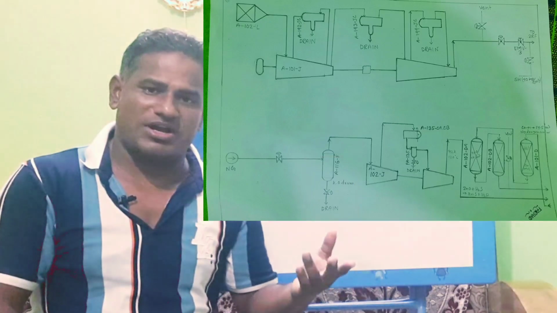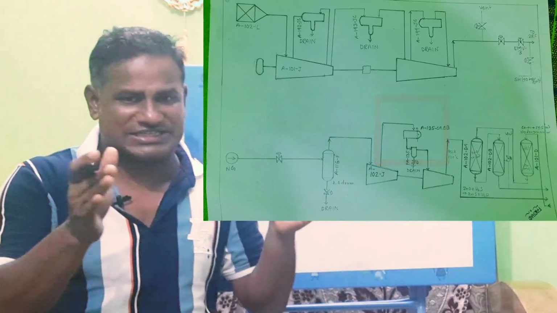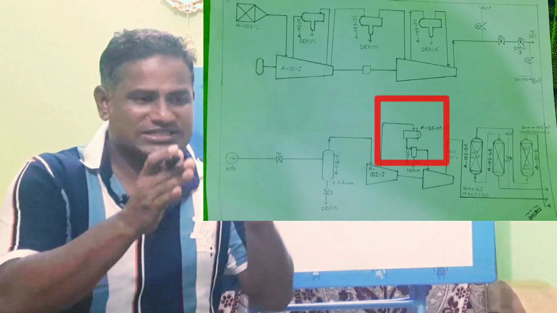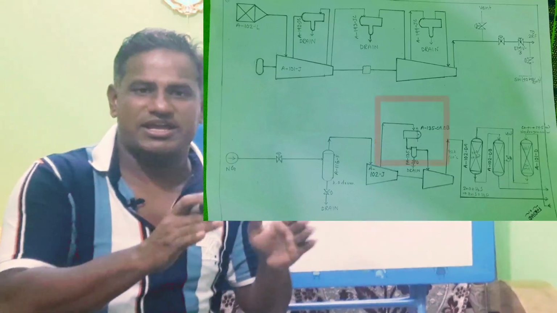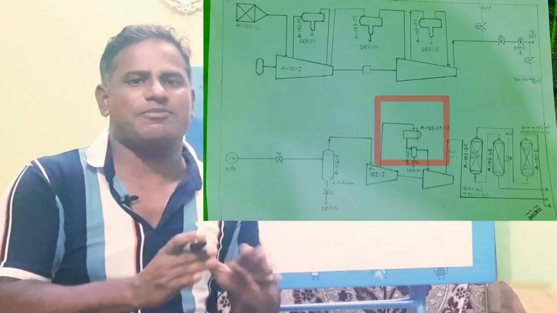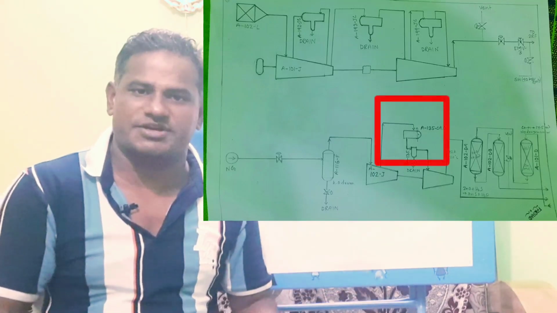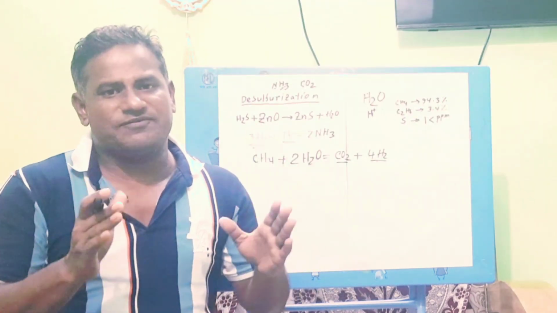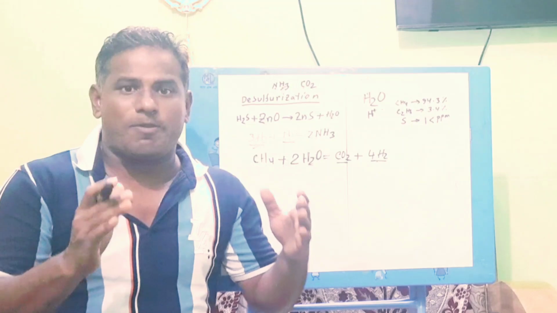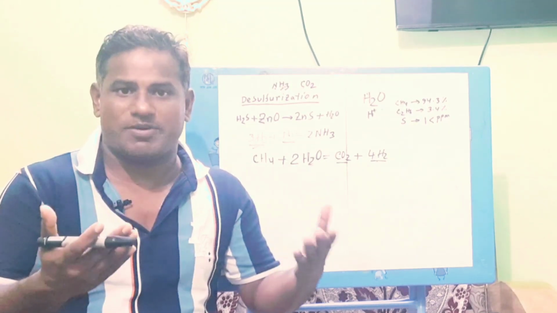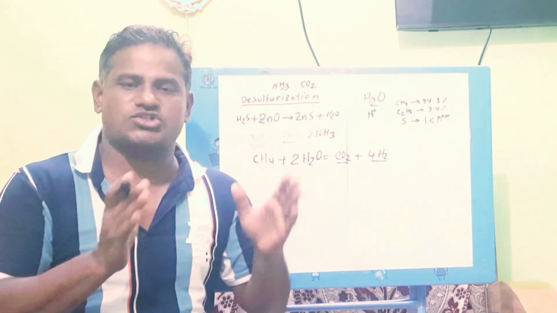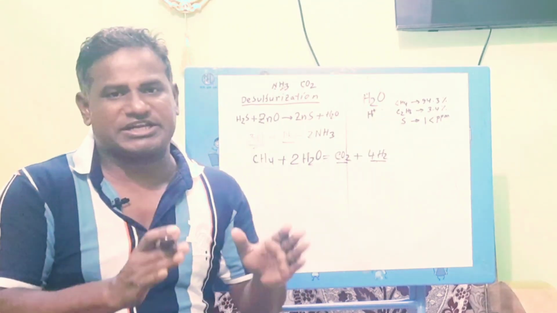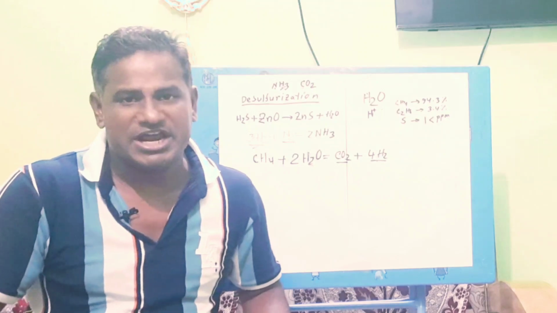The second one is the intercooler. There are first stage and second stage, and in the middle an intercooler is available. If the intercooler side drain pot level is high, that means 50% level, at that time also the feed gas compressor will trip. So I already have 2 trip points. Another trip point is if the compressor speed is high, over speed, at that time also the feed gas compressor will trip. And if anyone pushes the push button, at that time also the feed gas compressor will trip.